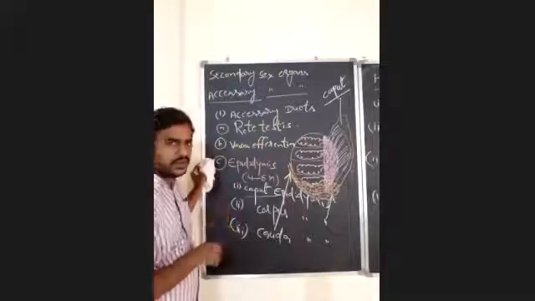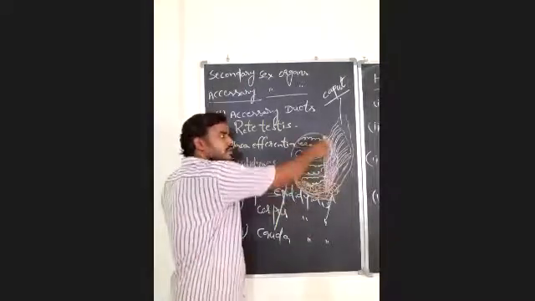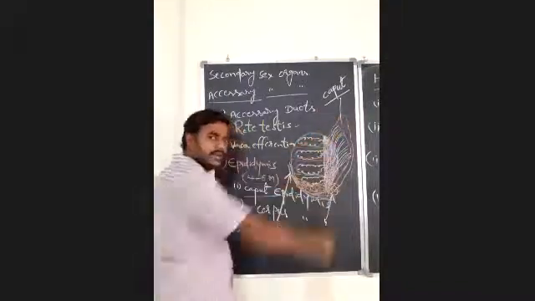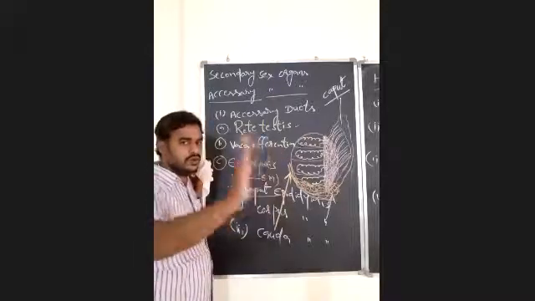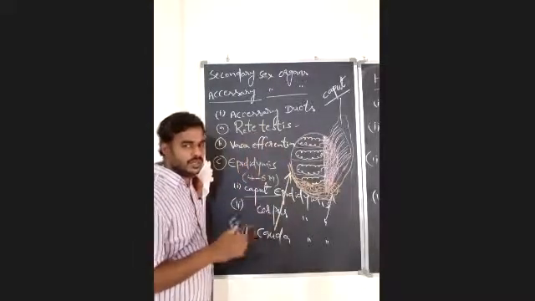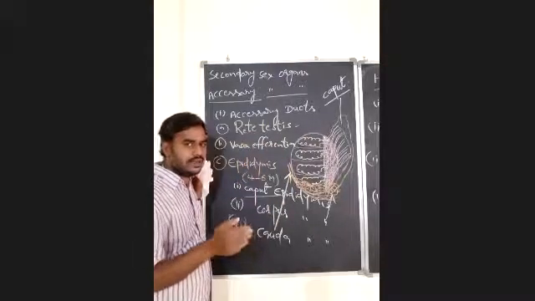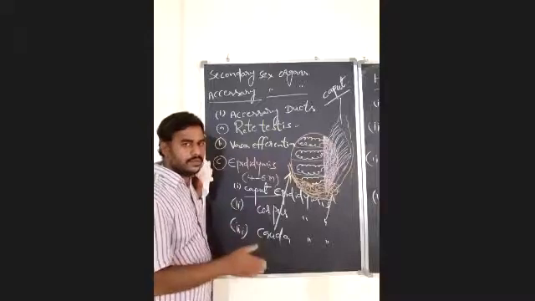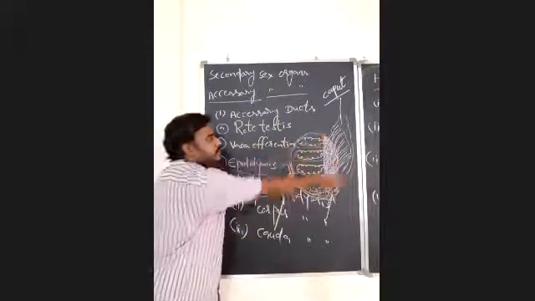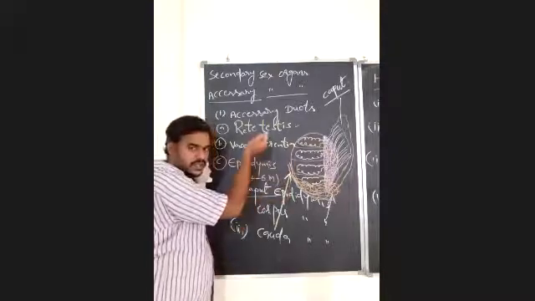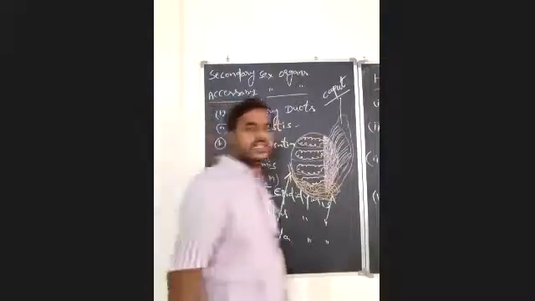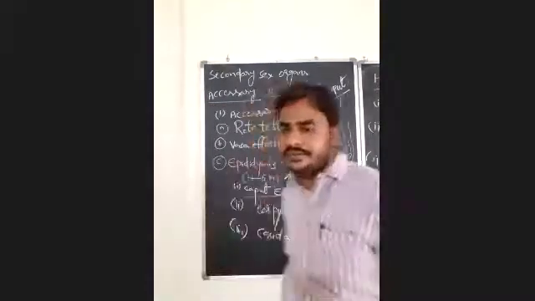But one thing you have to remember here, when the spermatozoa enter into the caput epididymis, they are immotile, they cannot perform movement or motility, they cannot move from one point to another point. But while leaving this epididymis, that immotile spermatozoa will become motile.